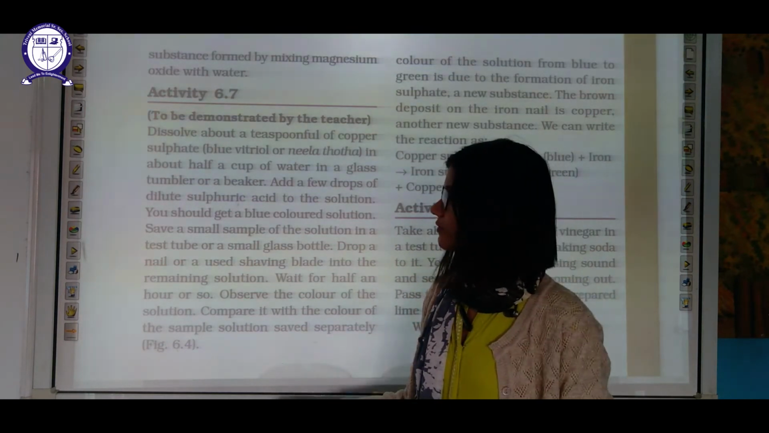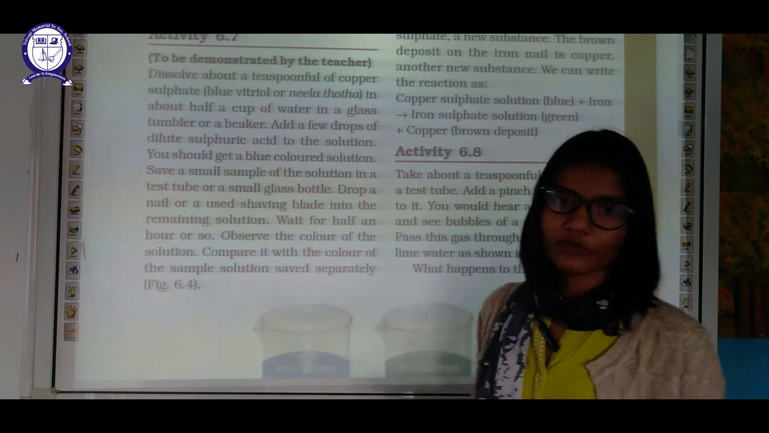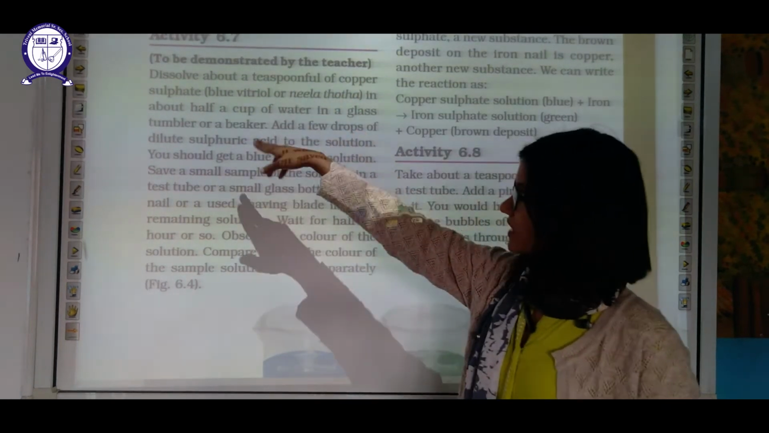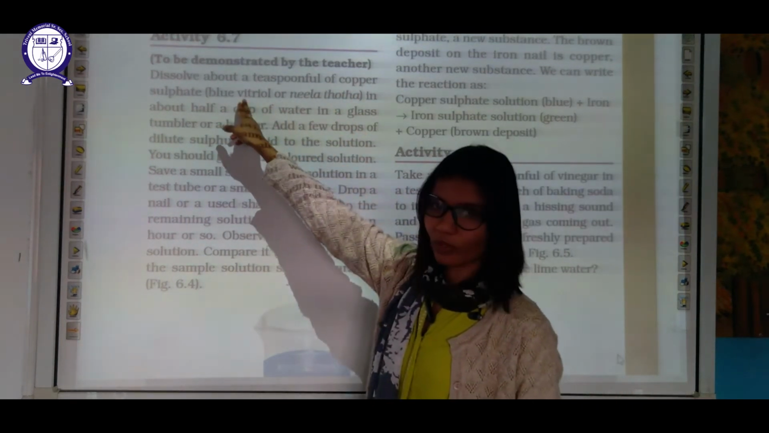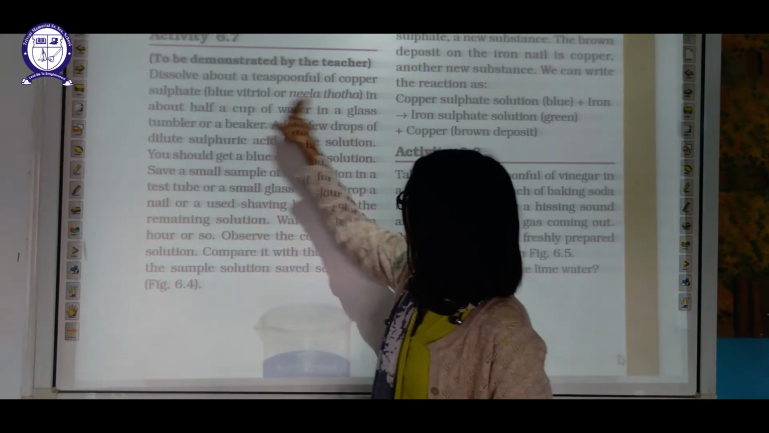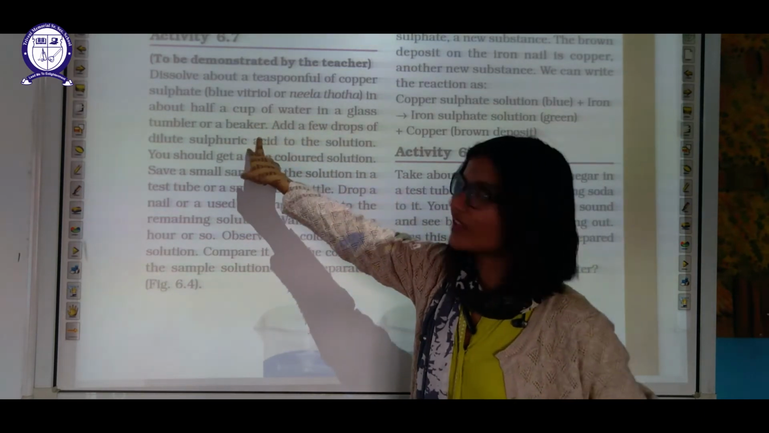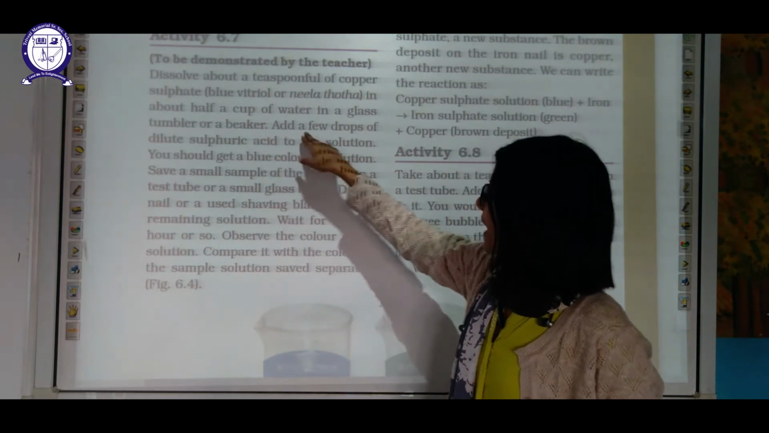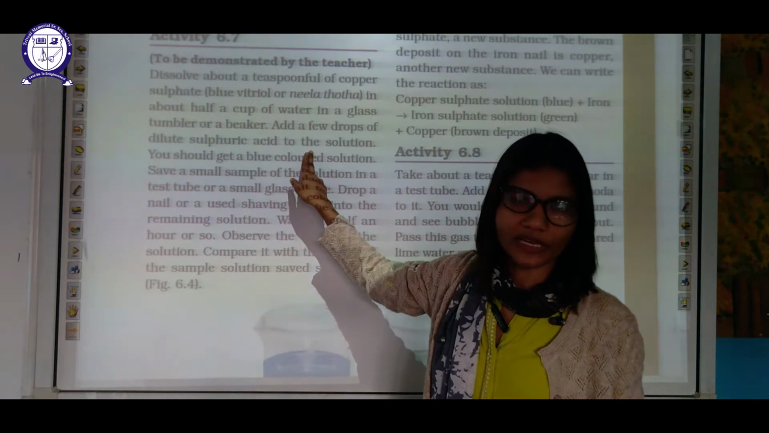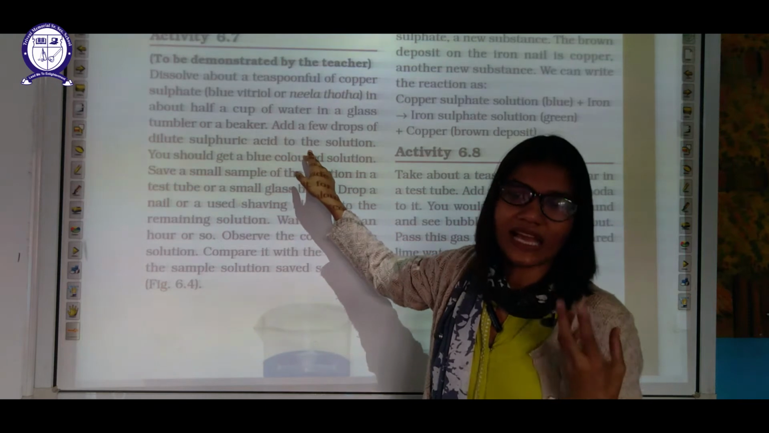Okay, next is activity 6.5, to demonstrate. Again, this activity will be demonstrated by me only in your physical class. Dissolve about a teaspoon of copper sulfate, also known as blue vitriol or Neela Thotha in Hindi, in about half a cup of water in a glass tumbler or a beaker. Add a few drops of dilute sulfuric acid to the solution. We always add dilute sulfuric acid in this kind of activity. It will increase the activity.